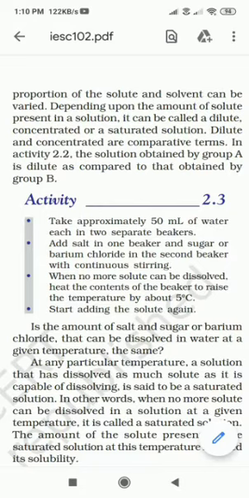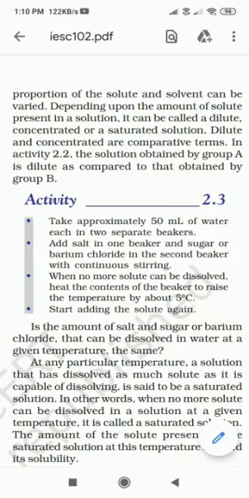so that whatever salt, barium chloride or sugar we have added gets completely dissolved in the water. When no more solid can be dissolved, that means we have to add so much that at the start it gets completely dissolved, till a point is reached when, if we add more salt or sugar, it does not dissolve and stays as it is. Then after that we have to heat that content. The temperature should rise by 5 degrees Celsius.